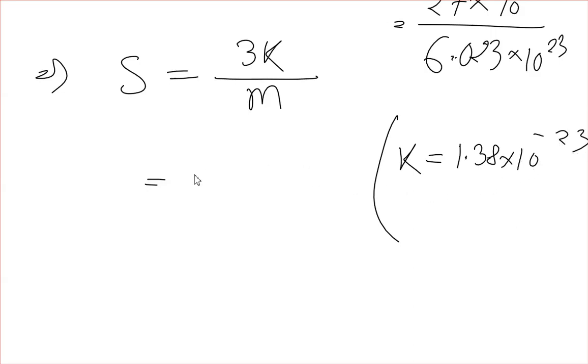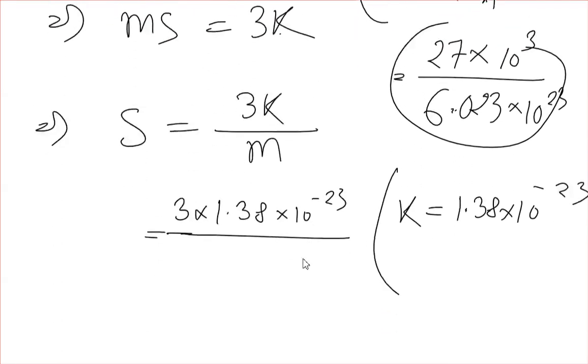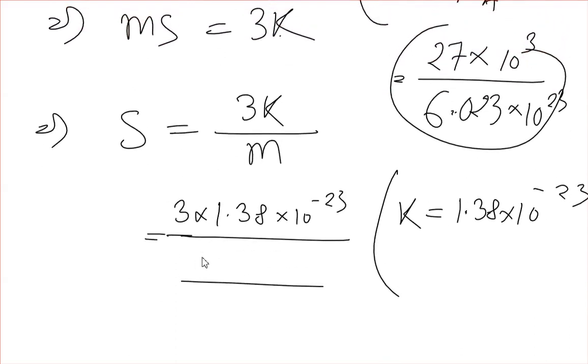Okay, so if we put these values, then it will be 3 into 1.38 into 10 to the power minus 23 divided by m. And what is the value of m here? So if we put this, that will be 27 into 10 to the power 3 divided by 6.023 into 10 to the power 23.